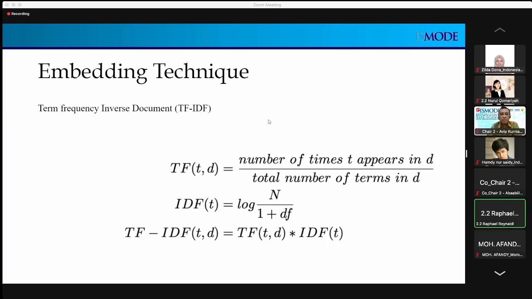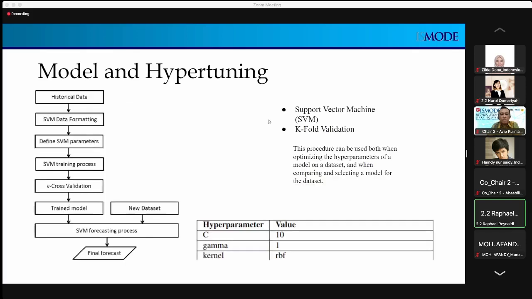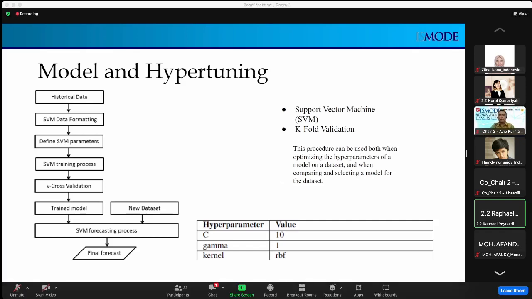With that, for our model, we used support vector machine, SVM, and cross validation. They're able to run simultaneously on top of each other, and we were able to create our final hyperparameters: C with a value of 10, gamma with a value of 1, and kernel with a value of RBF.